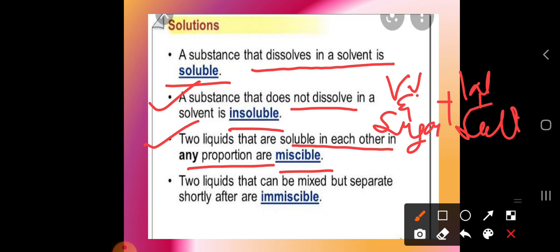Two liquids that can be mixed but separate shortly after are immiscible. A simple example of an immiscible solution is oil and water. What happens? They will not be mixed with each other.